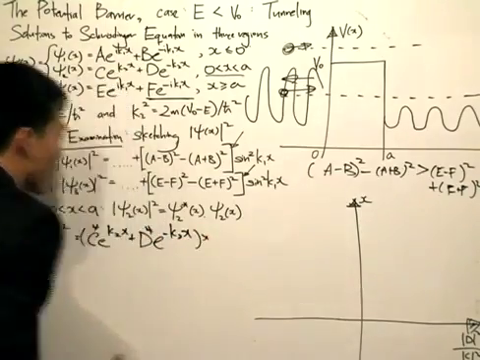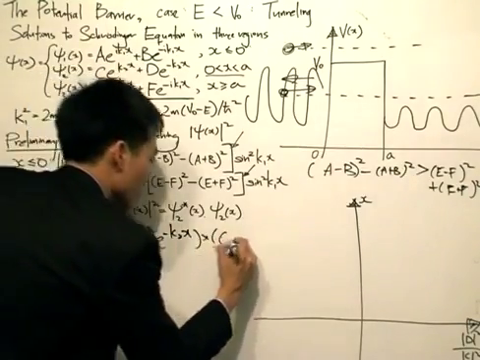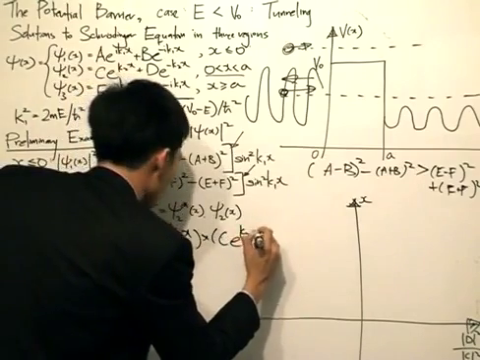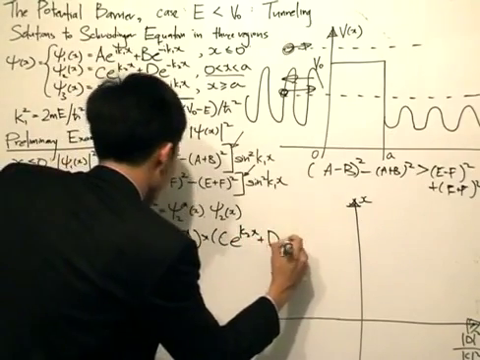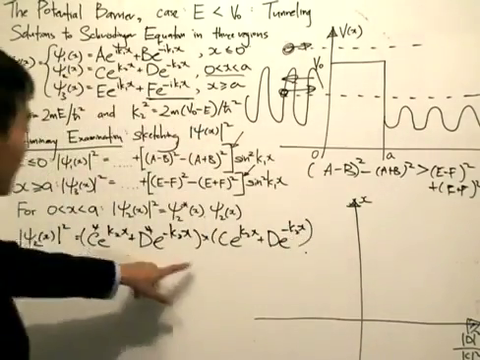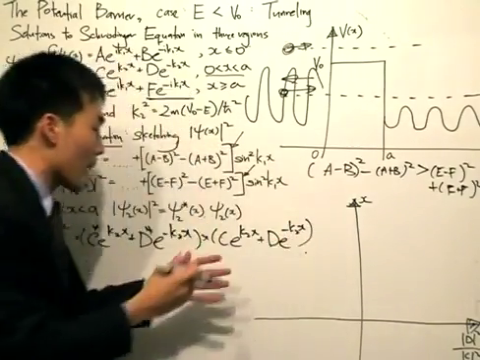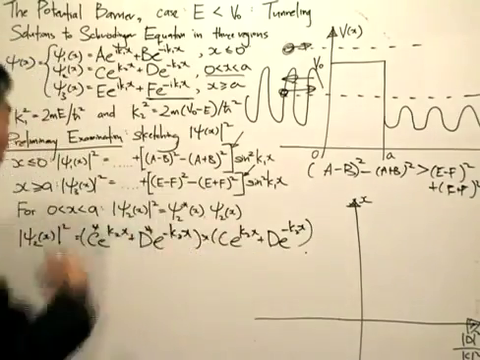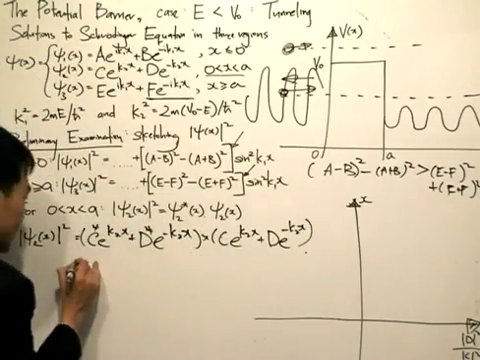And then I will multiply by psi 2 itself, so c e to the k2x plus d e to the minus k2x. Notice again that it is a plus. If there was an i over here, it would be a minus, but since there's no i, it's a plus. And then when I do that, this is what I get.